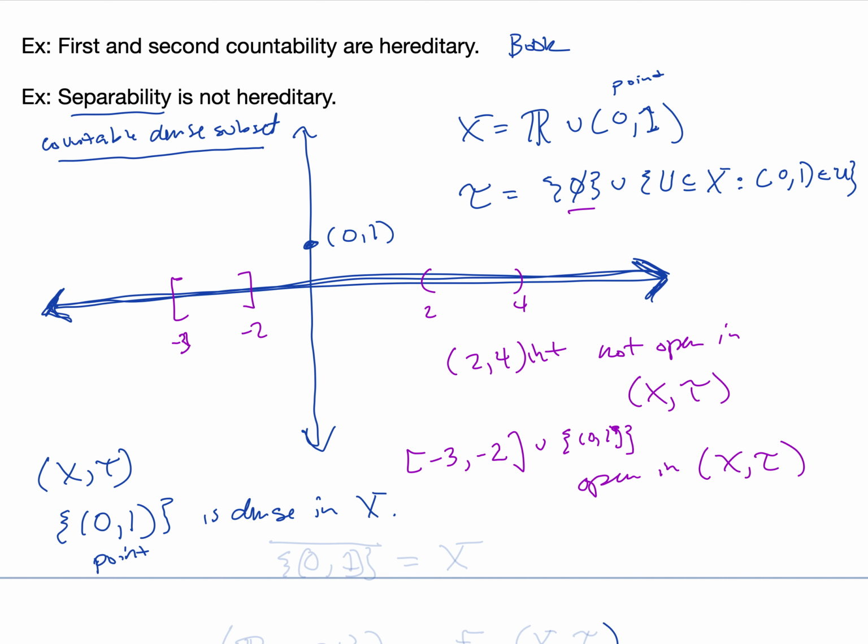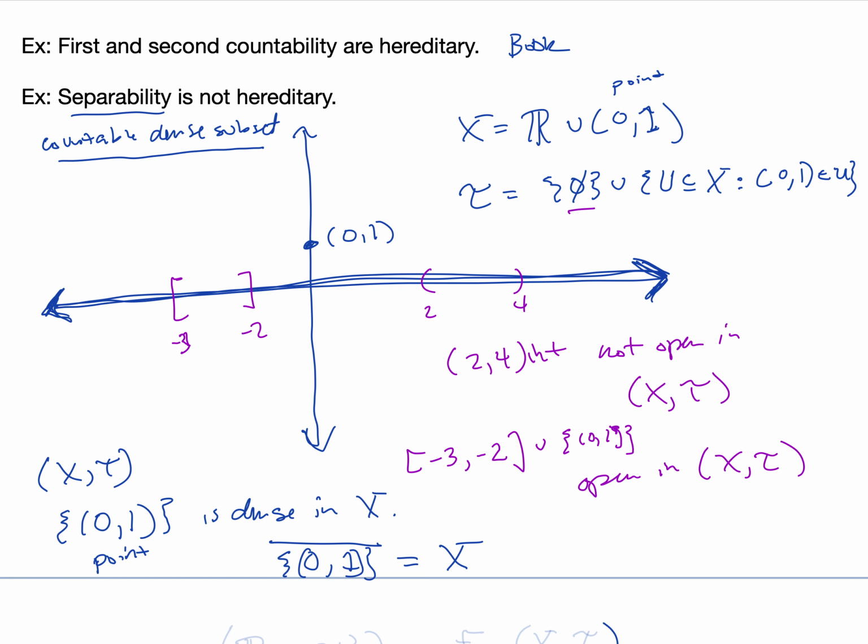Every open set in X that's not the empty set must contain this point, and so every open set intersects with the point, and therefore the closure of the set containing just this point in this topological space is the entire set.